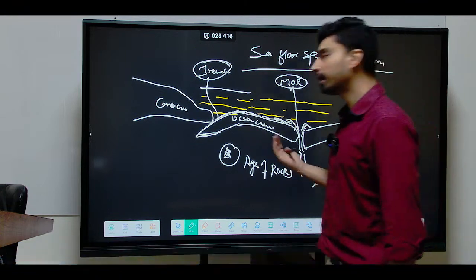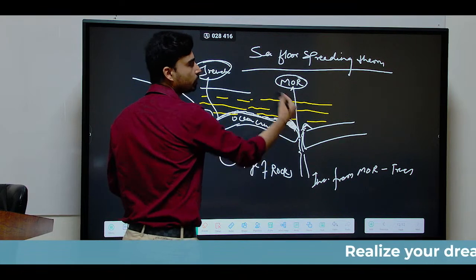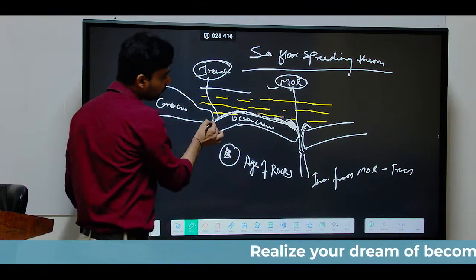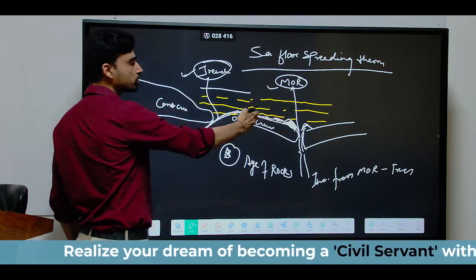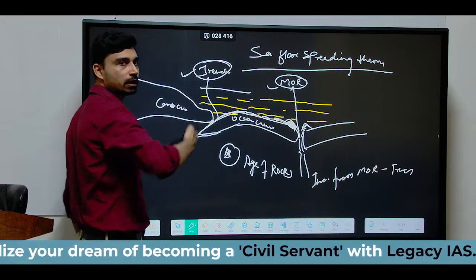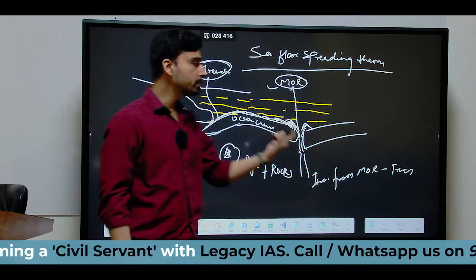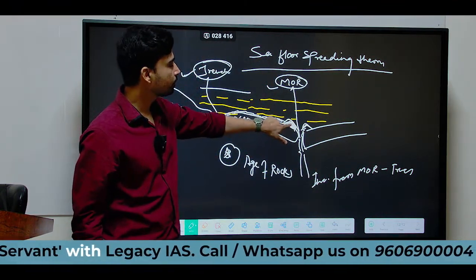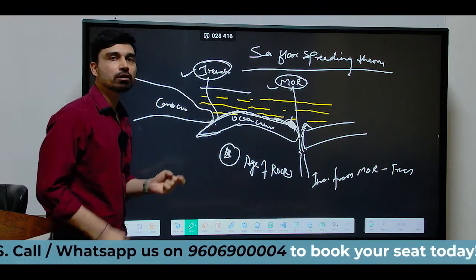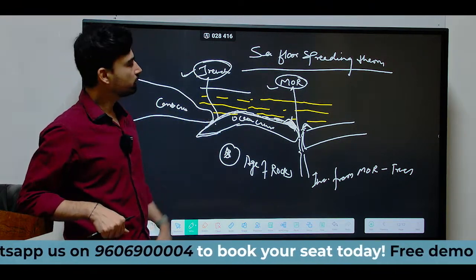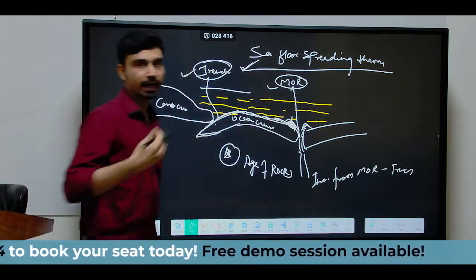That means if you calculate the age of rock at this point, which is near the mid-oceanic ridge, and if you calculate the age at this point, which is near the trench, and measure the age of the rocks across the entire crust, you will find the age of rock continuously increasing from ridge to trench. That means the youngest rock will be found near the ridge, and the oldest rock will be found near the trench. This is something that can also be explained by the sea floor spreading theory of Harry Hess.